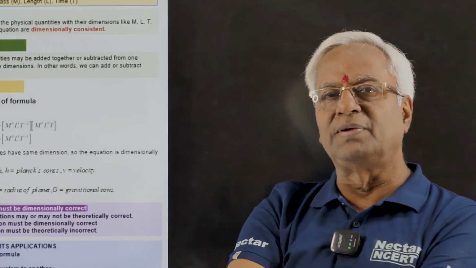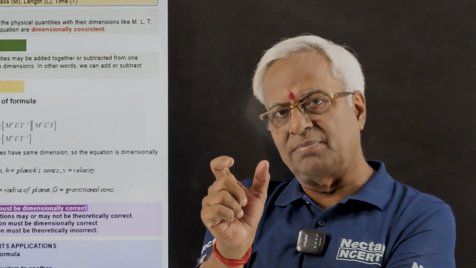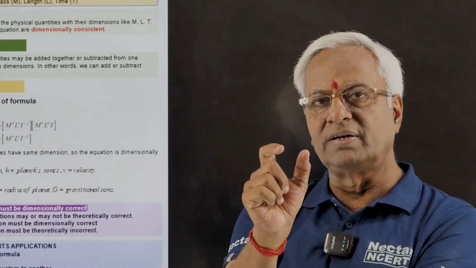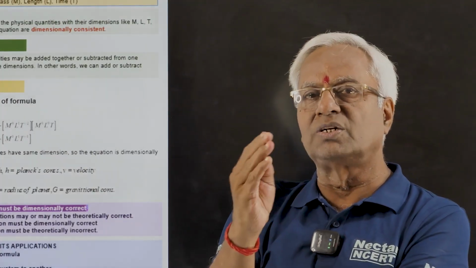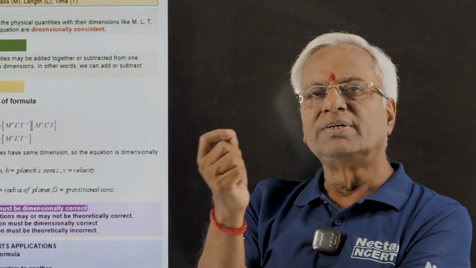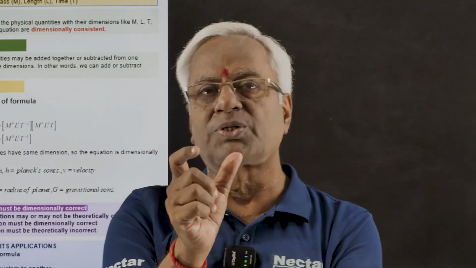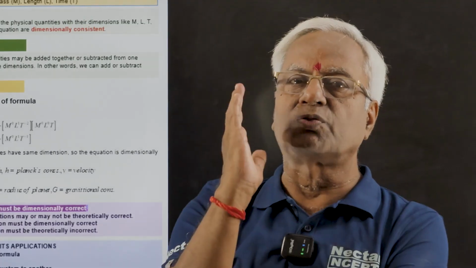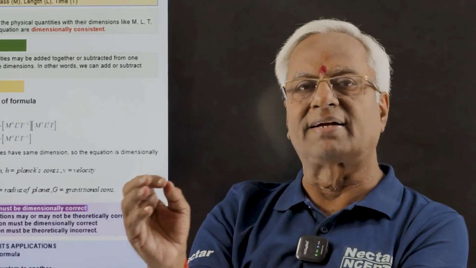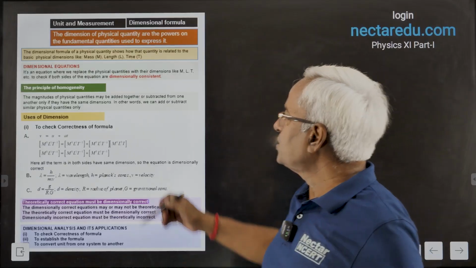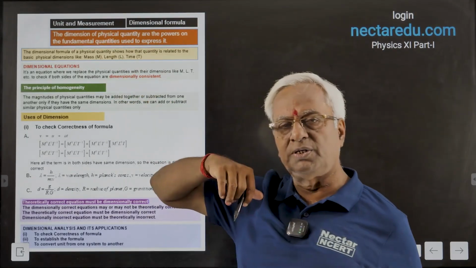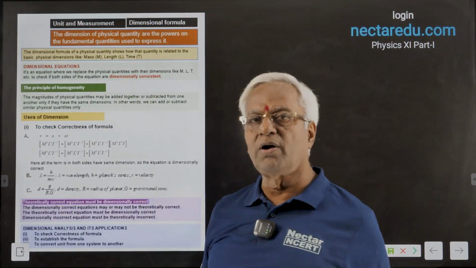The name itself might be heavy, but the idea behind it is very simple: addition, equation, and subtraction are possible only between quantities which have the same dimension. This is what the principle of homogeneity says. On the basis of this principle, you can proceed with many dimensional problems.